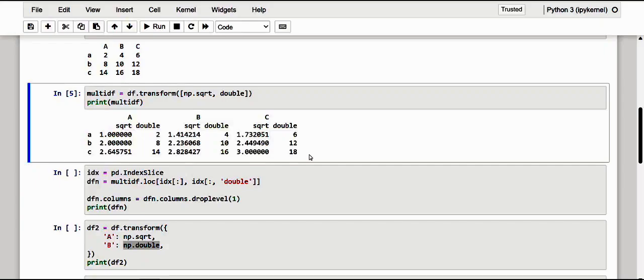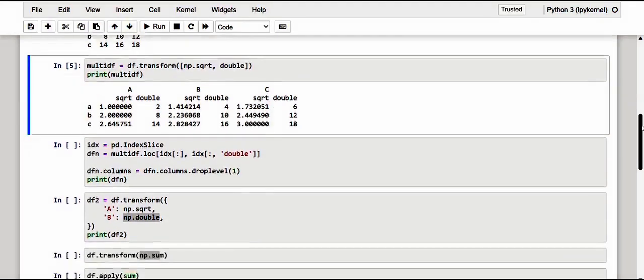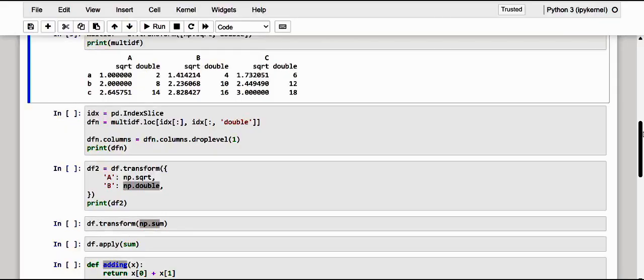For each column of the original data frame, as many columns are generated as there are passed methods, and within each of them are listed the results obtained by applying that method. And kindly note, dear friends, if you want to reduce a multi-index data frame to a data frame, here, as a result of passing that list, let me pass a list of functions to the transform method. We always get a multi-index data frame.